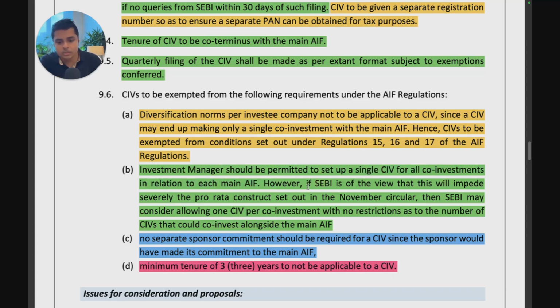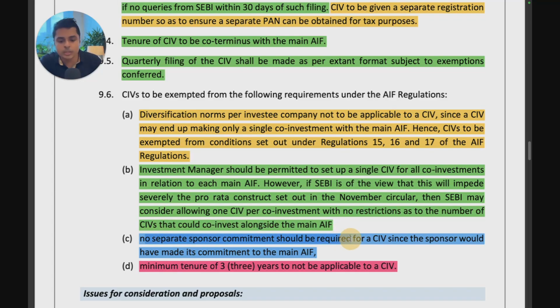And if SEBI is of the view that this obstructs the pro rata circular, then SEBI can consider allowing one co-investment vehicle per co-investment, with no restrictions as to the number of CIVs that could co-invest alongside the main AIF. So this is exactly what they are also saying, that there is no restriction on how many CIVs I can launch. Tomorrow I can launch 100 also if I want to do 100 co-investments.